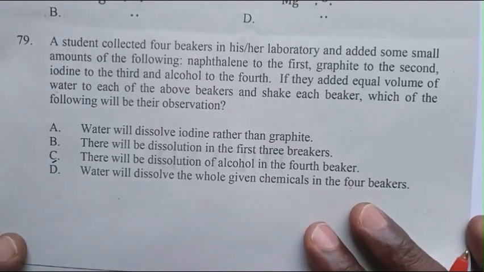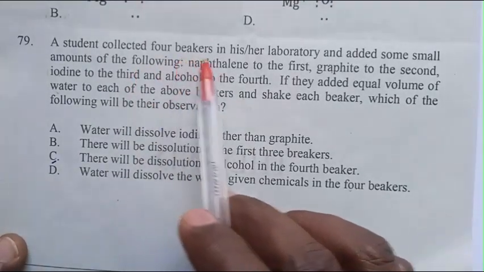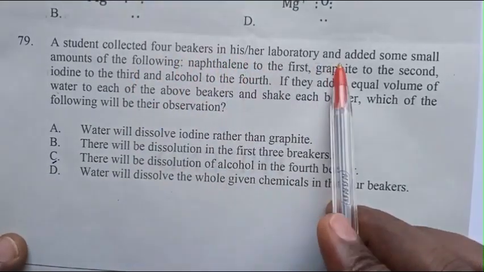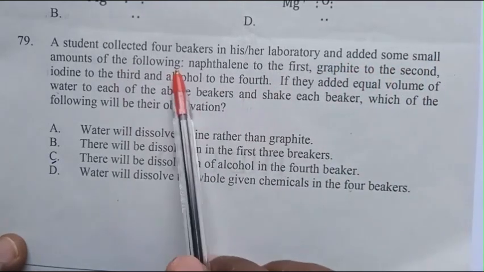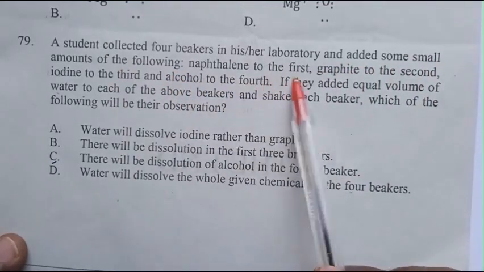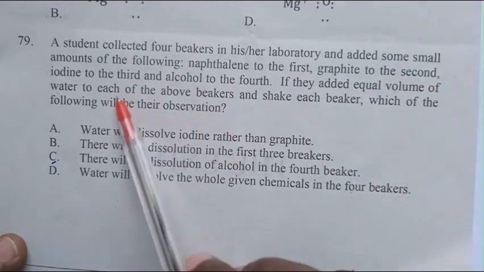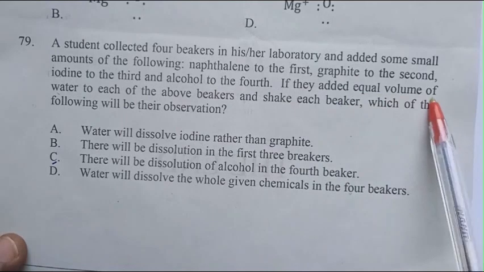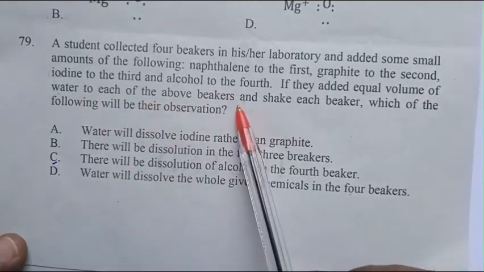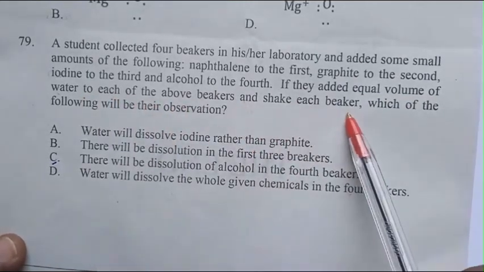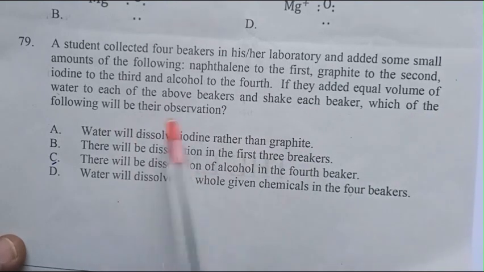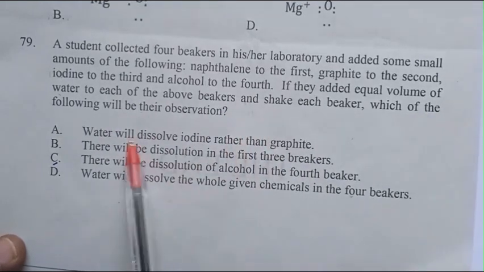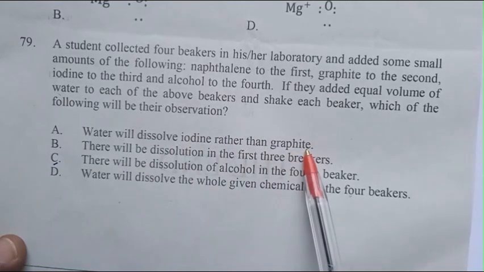Question 79. A student collected 4 beakers in his or her laboratory and added small amounts of the following: naphthalene to the first, graphite to the second, iodine to the third, alcohol to the fourth. If equal volumes of water are added to each of the above beakers and each beaker is shaken, which of the following will be the observations? Water will dissolve iodine rather than graphite.